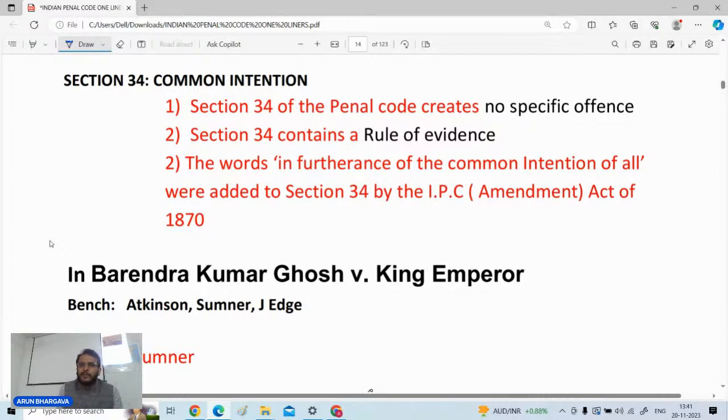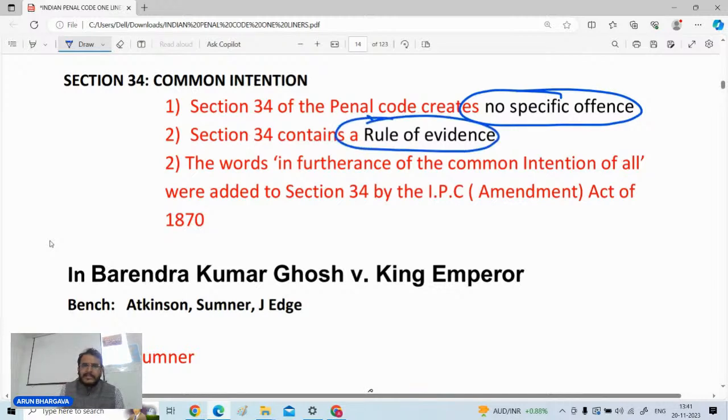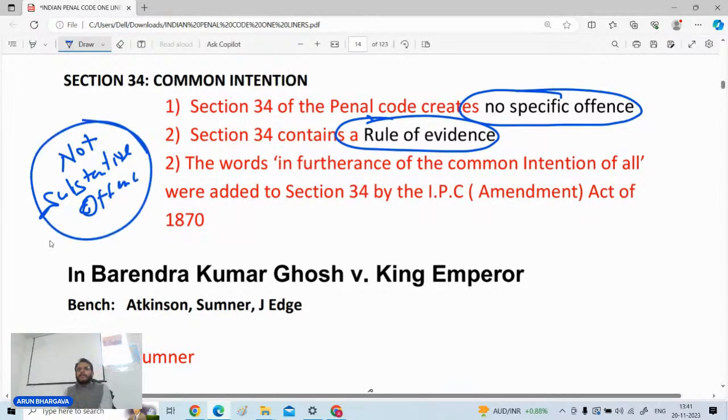So what should be the right answer? That section 34 creates no specific offense. It is only a rule of evidence. It is not a substantive offense. सेक्शन 34 अपने आप में कोई अपराध नहीं है, ये सिर्फ एक रूल ऑफ एविडेंस है और इसके बेसिस पे आप लोगों की लायबिलिटीज को फिक्स कर सकते हो.